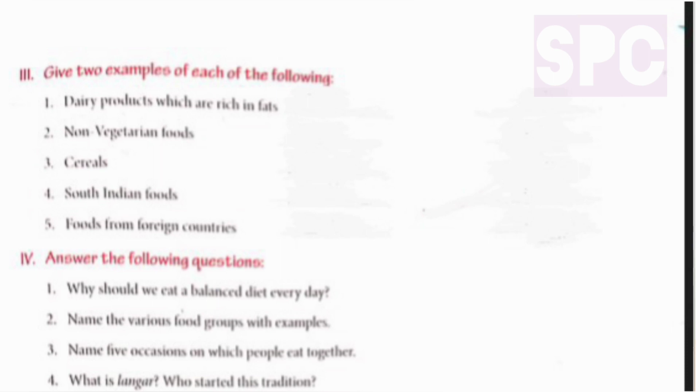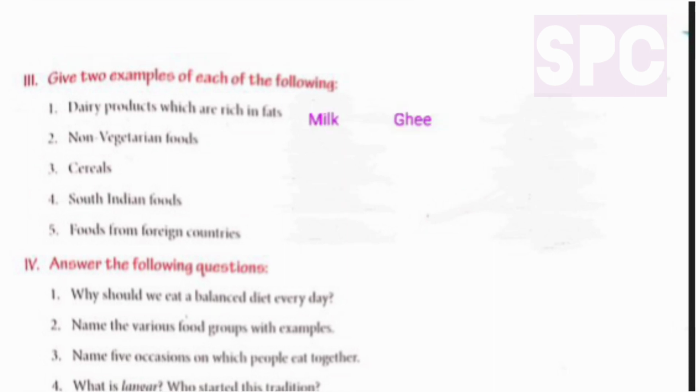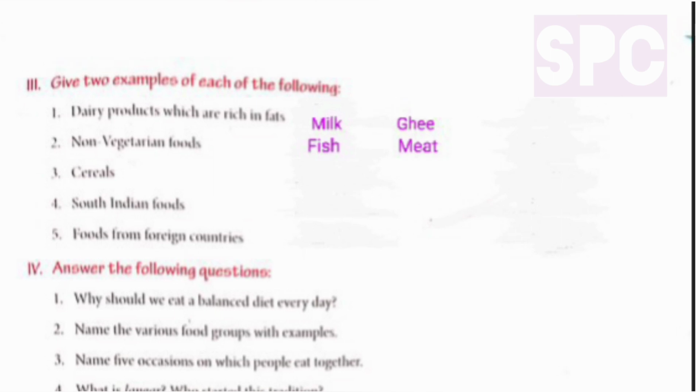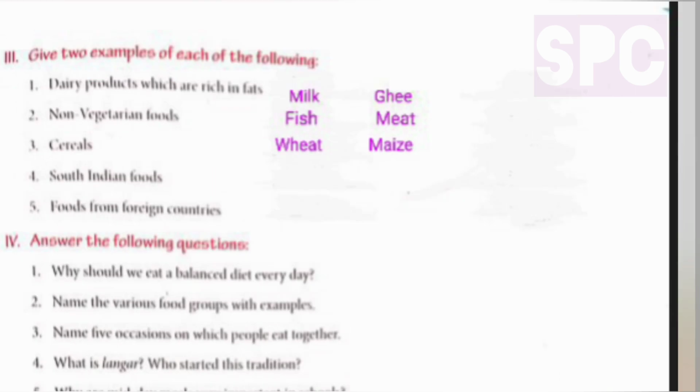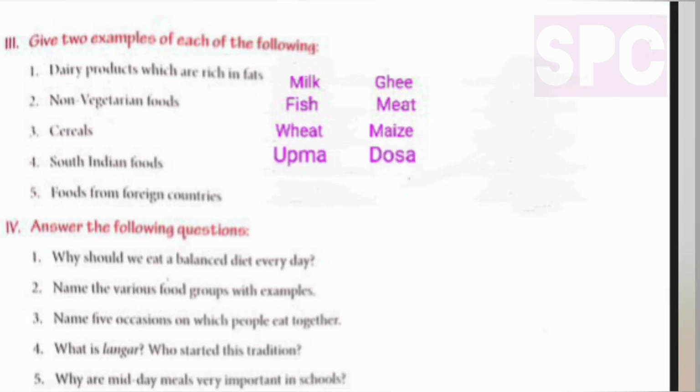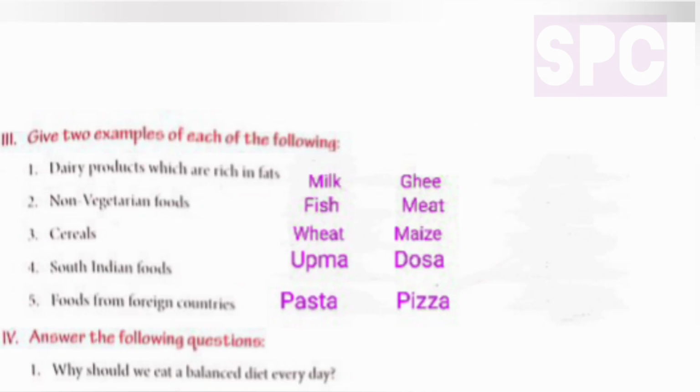Question number 3. Give 2 examples of each of the following. First, dairy products which are rich in fats. So here we can write milk, ghee. You can write butter as well. Second, non-vegetarian foods. So meat, fish. Third, cereals. So here I have written wheat, maize. Fourth, South Indian foods. So upma, dosa, idli, sambar, all these are South Indian foods. The fifth one, foods from foreign countries. So here I have written pasta and pizza.